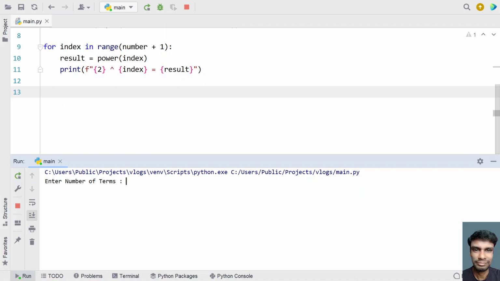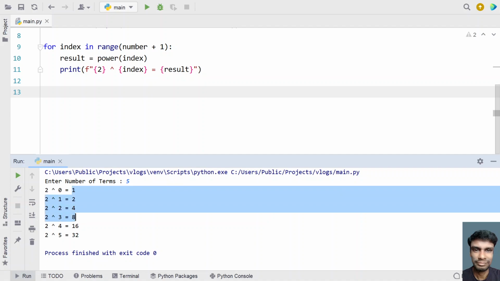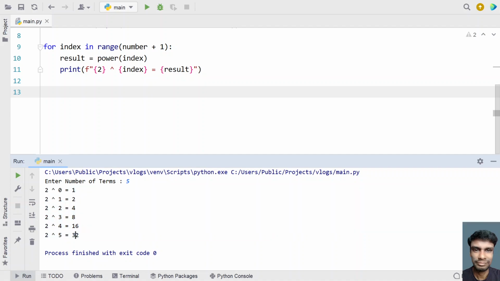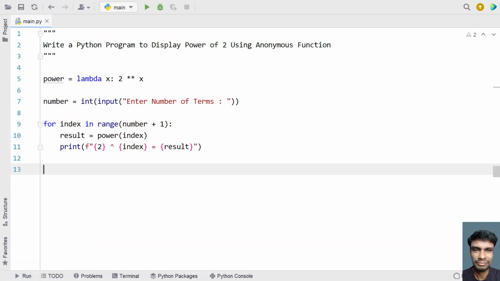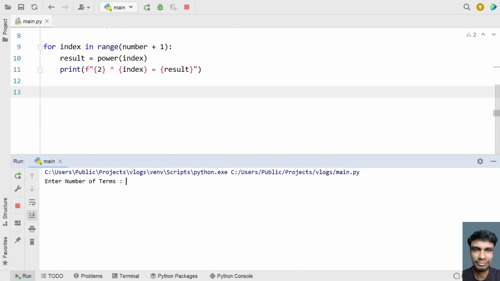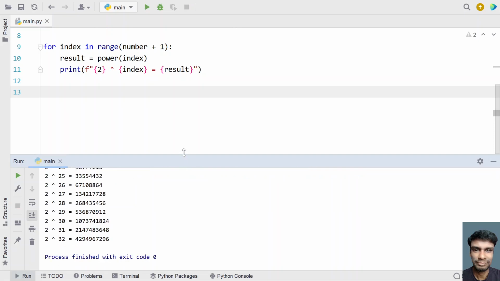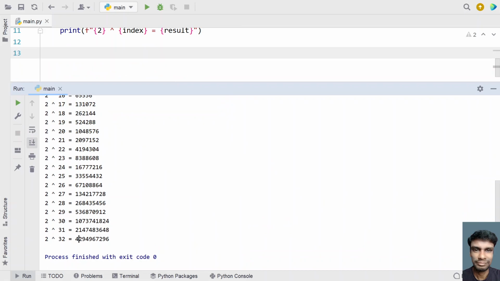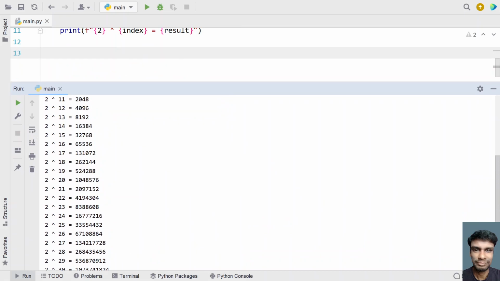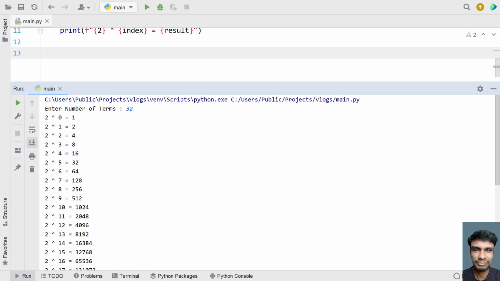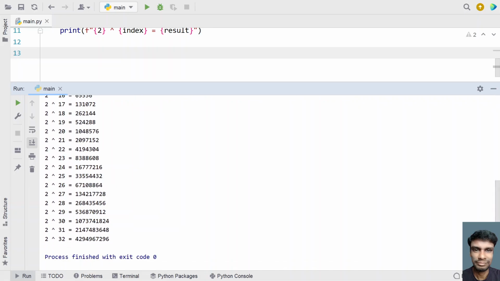So enter number of terms. I need 5 terms. So you can see that 2 raised to power of 0 is 1, then 2, 4, 8, 16, up to 2 raised to power of 5 is equal to 32. Running it again. Now let's give something like 32. So you can see 2 raised to power of 32 is approximately this value. And you can see it has been printed from 0 up to 32.